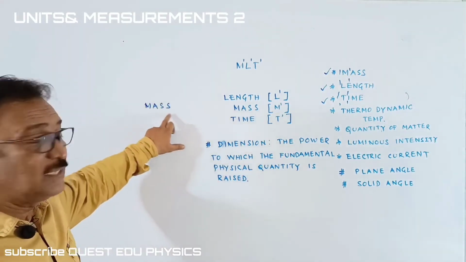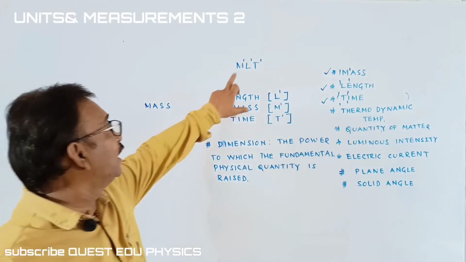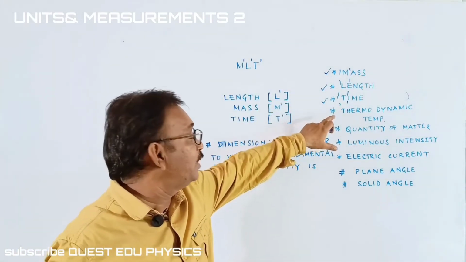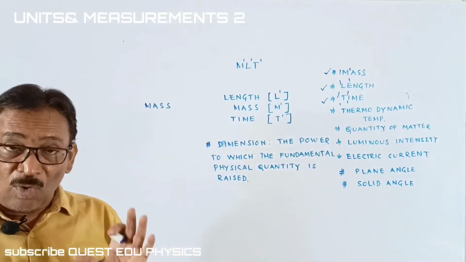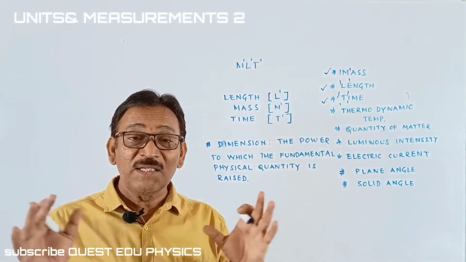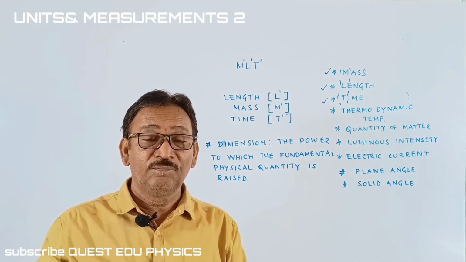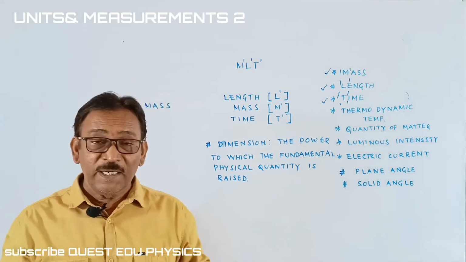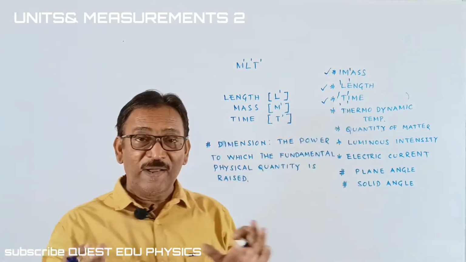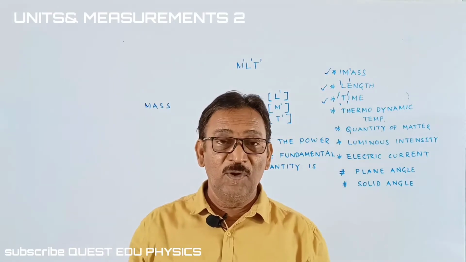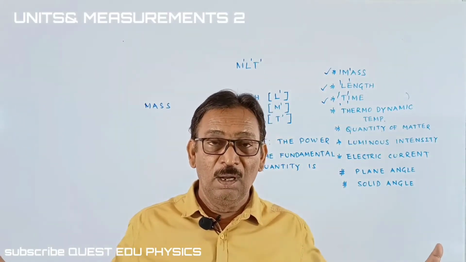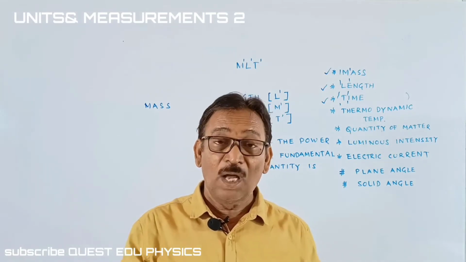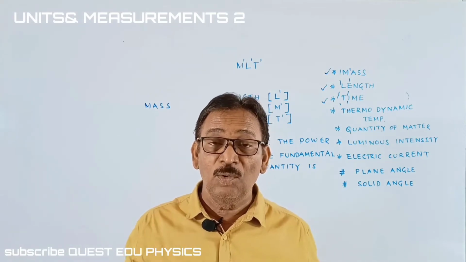Mass doesn't depend upon any other physical quantity like length and as well as the time or the thermodynamic temperature or any other. What does it mean? The mass remains constant everywhere. It doesn't depend upon time. If 1 kg mass we kept somewhere, it will be 1 kg only for coming hundreds of years, or thousands of years, or 1 month, or 1 day. It doesn't change by own.